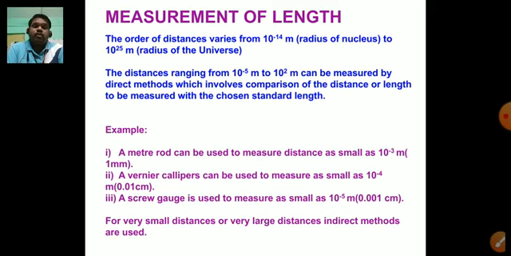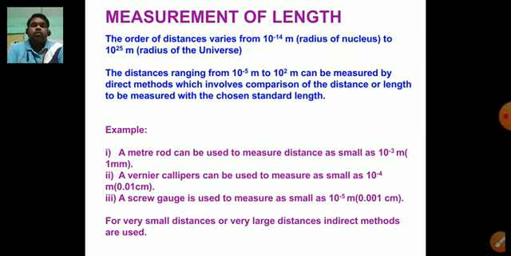See, 10 raised to the power of minus 14 meter, it is so small. The radius of a nucleus is about 10 raised to the power of minus 14 meter, and 10 raised to the power of 25 meter, see how large it is.